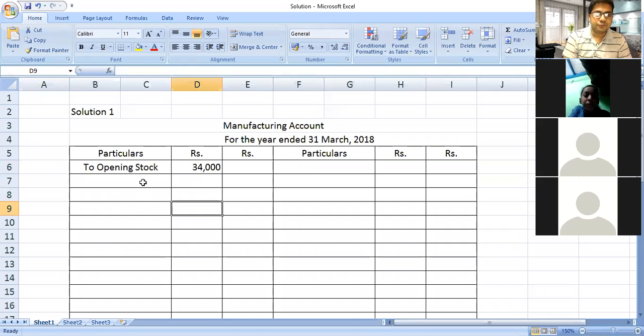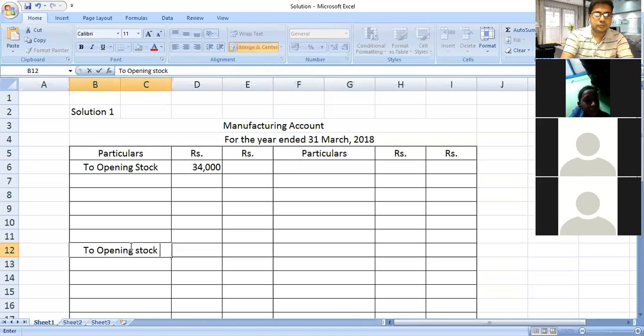After keeping three to four lines, you have to write here 'To opening stock of WIP'.